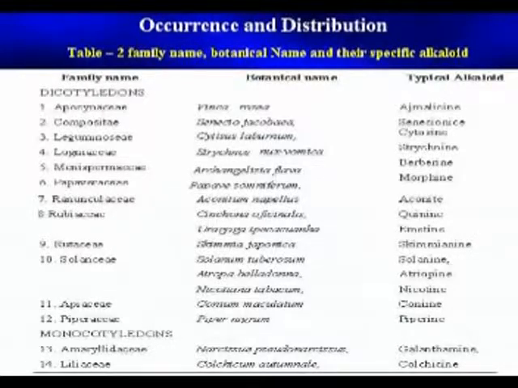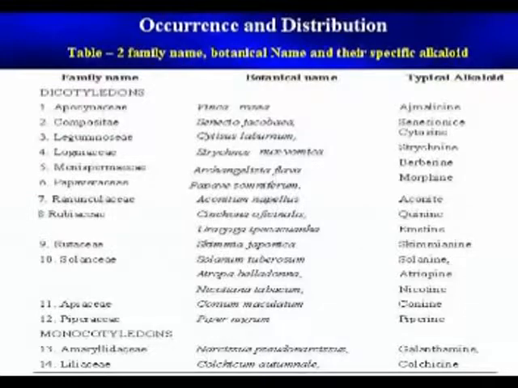In this case, Ipecac, from which the typical alkaloid extracted is emetine. Next, Rutaceae, Skimmia japonica, from which the typical alkaloid extracted is skimmianine. Solanaceae: Solanum tuberosum, solanine; Atropa belladonna, atropine; Nicotiana tabacum, nicotine. Next, Apiaceae, Conium maculatum, the typical alkaloid coniine. Next, Piperaceae, Piper nigrum, typical alkaloid piperine.